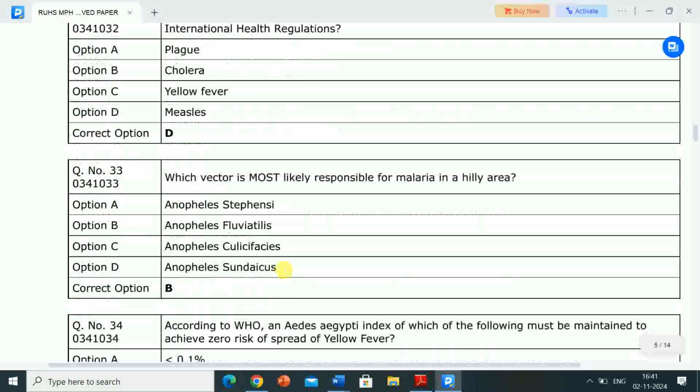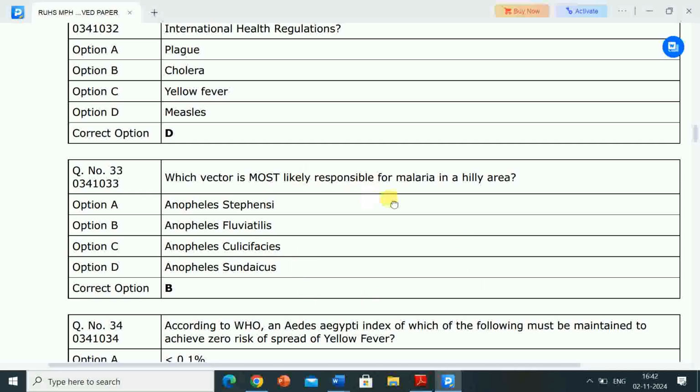Next question is, which vector is most likely responsible for malaria in a hilly area? Options are Anopheles stephensi, Anopheles fluviatilis, Anopheles culicifacies, Anopheles sundaicus. Correct answer is Anopheles fluviatilis.